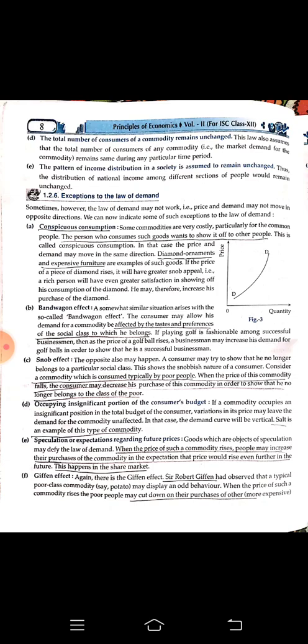They will try to buy a little of fruits, a little of biscuits, grocery, and they will try to spend more money on potatoes or on the edible like rice, and they will try to keep that in stock because they will again be afraid that the price might get high once again. This is the Giffen effect.